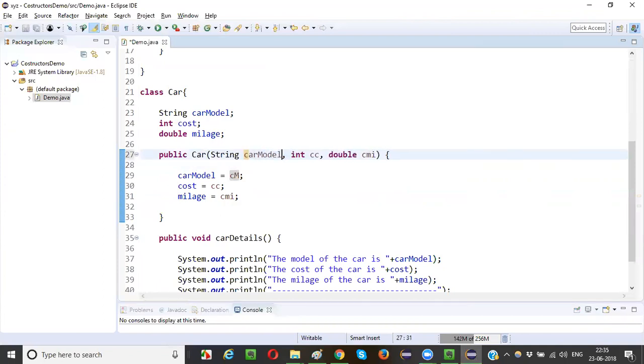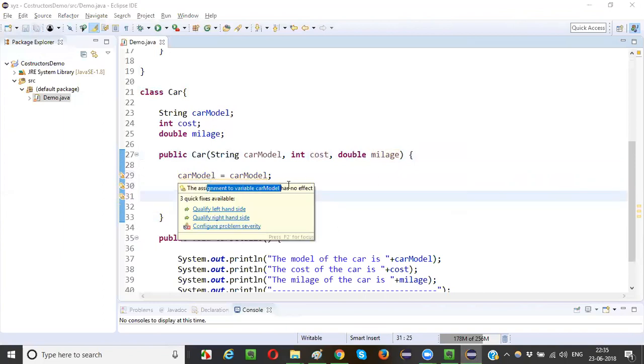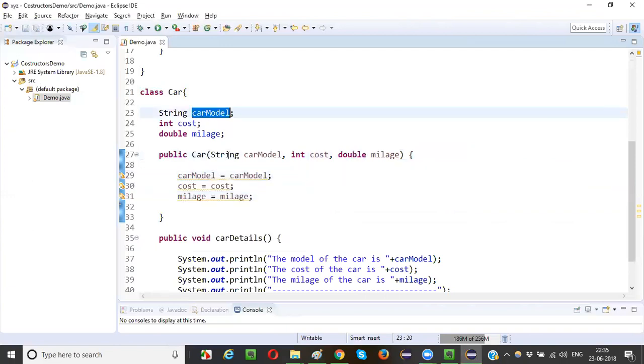If I say car model, cost, mileage, so instead of short forms, if I give the original variable names as parameters here, what's the problem? Here car model, here cost, here mileage. It's giving a warning message saying that there is no effect. You are assigning the car model to the same variable. This car model is this one, and this car model is again this one. So nothing is happening, guys.